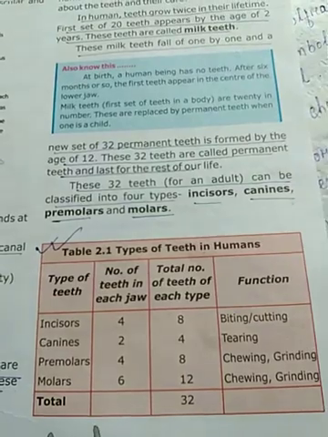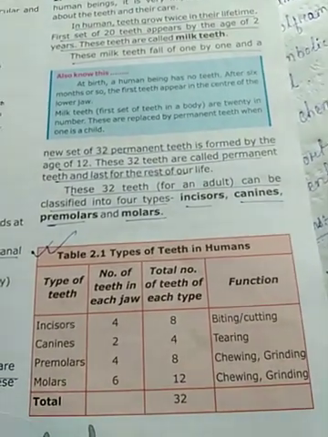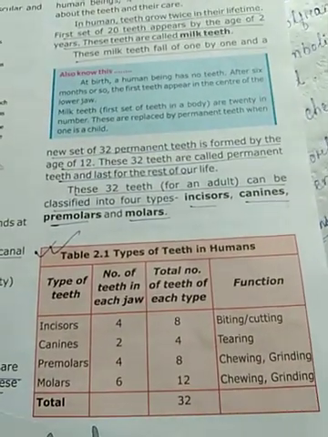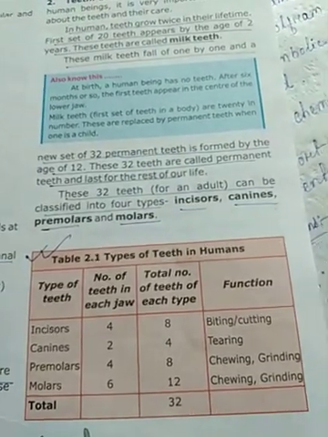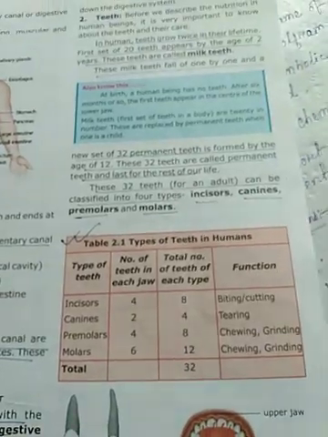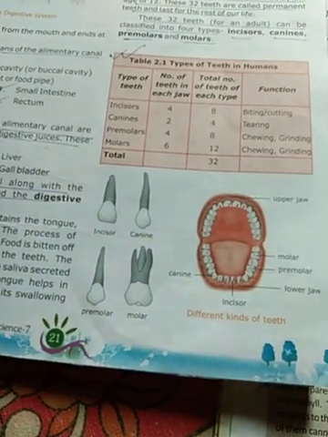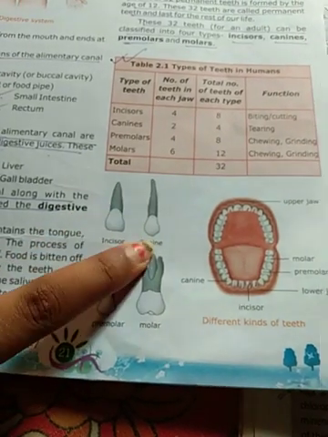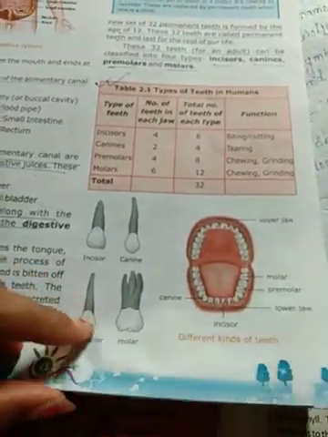Premolars: in each jaw 4 premolars are present, and the total is 8. Their function is chewing and grinding the food particles. Molars: in each jaw 6 molars are present, and the total is 12. Their function is also chewing and grinding the food particles. Here are the shapes of the teeth: incisors, canines, premolars, molars. Incisors cut and bite the food, canines tear, and premolars and molars chew and grind.